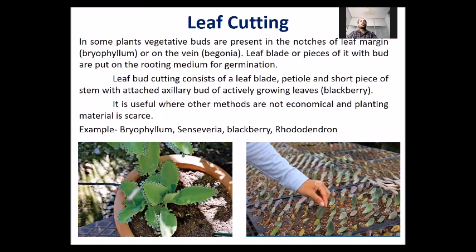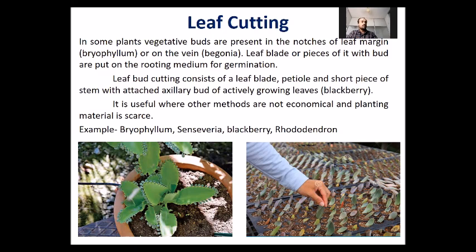Next type of cutting is leaf cutting. Leaf cutting is taken in those plants where vegetative buds are present on the leaf margin. If you observe a plant of Bryophyllum or Patthar Chatta, then there are buds on the leaves. So these buds can be taken for propagation as a cutting. They can be planted in soil, and they will develop into a new plant.